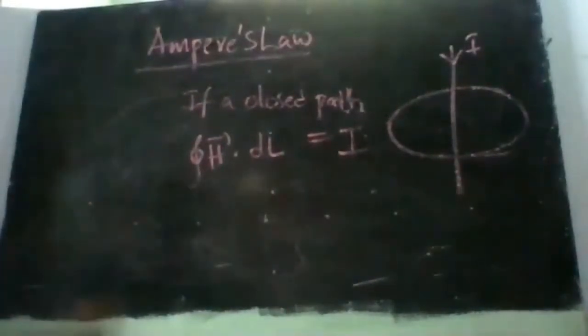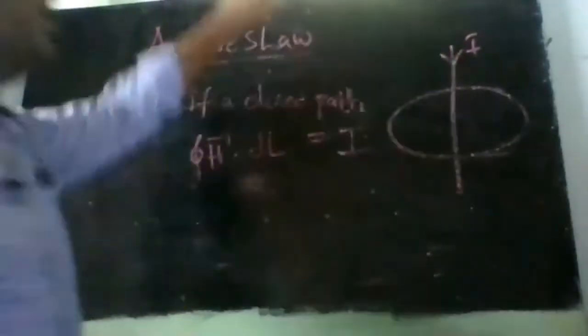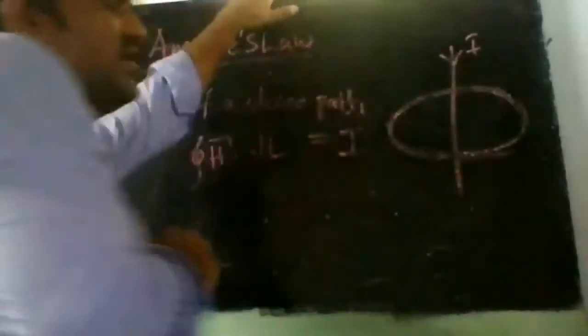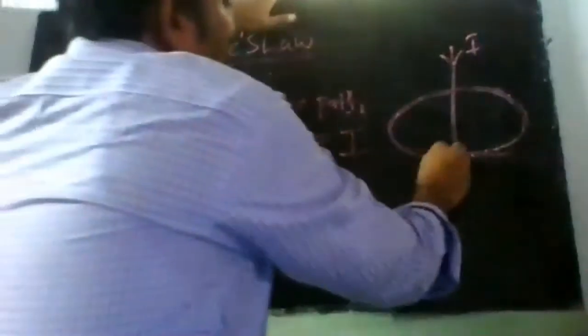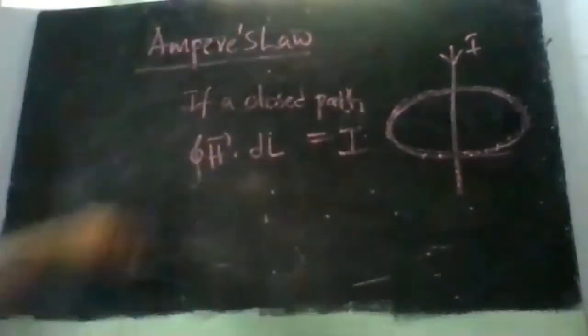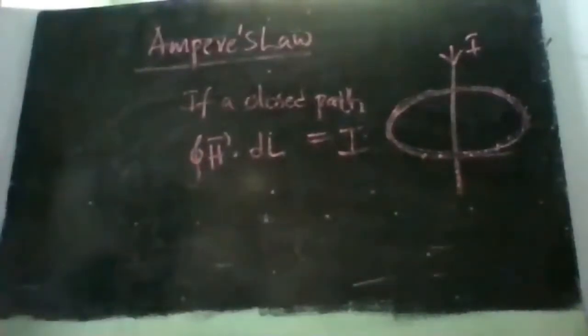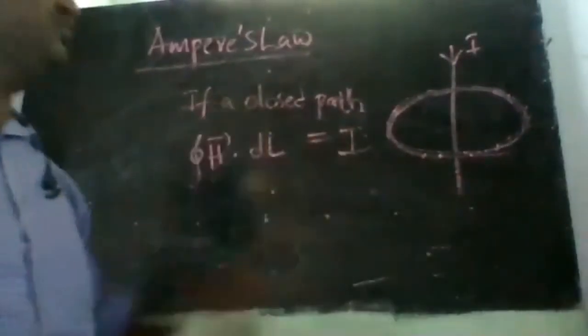So what Ampere's law says is, if there is a current carrying conductor I, and I take a closed path around this conductor and calculate the value of H bar around this closed path, then that value will be equal to the current flowing through the conductor.